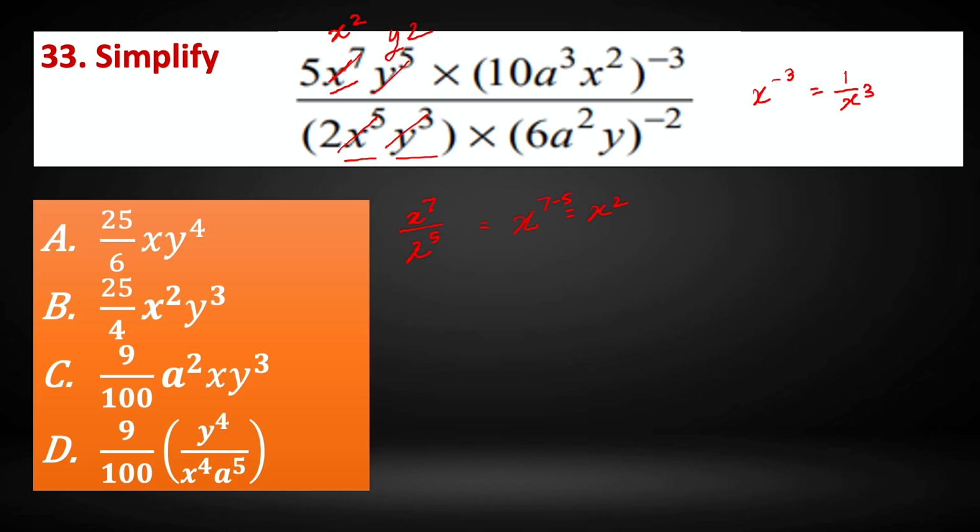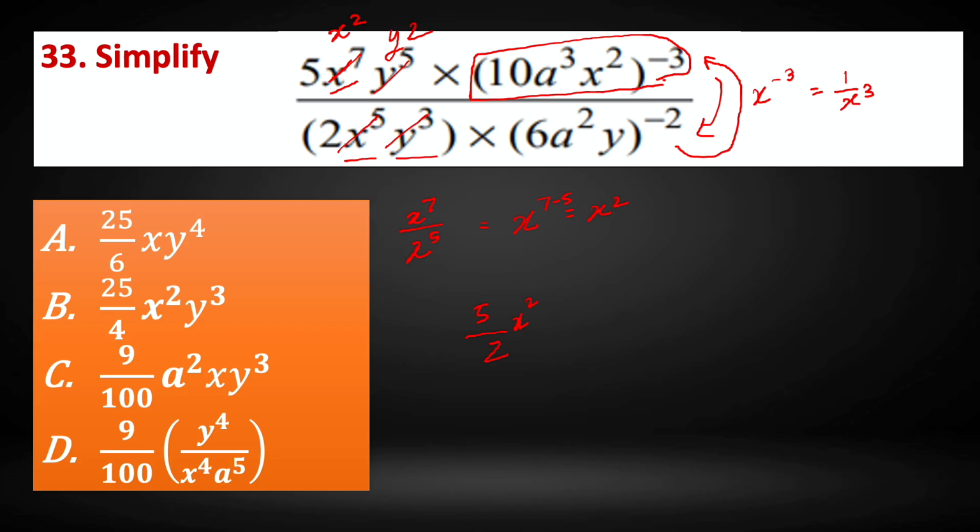Now we know that x to the power minus 3 is same as 1 by x to the power 3. So this particular value can be brought to the denominator to make the power positive, and this particular can be taken to the numerator and make the power positive. So these two terms can be interchanged and the power made positive.